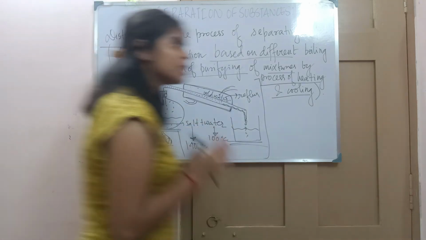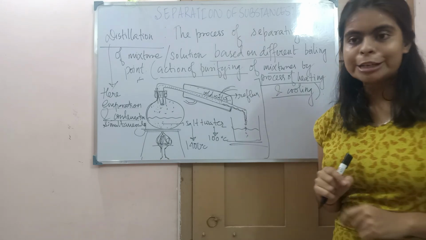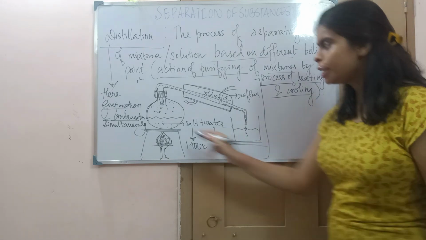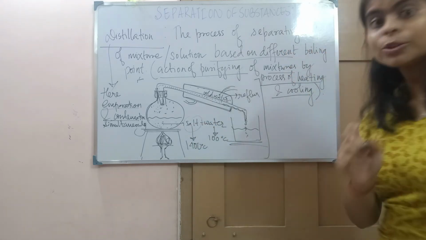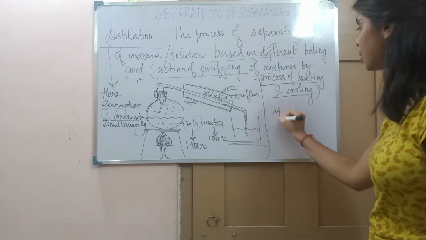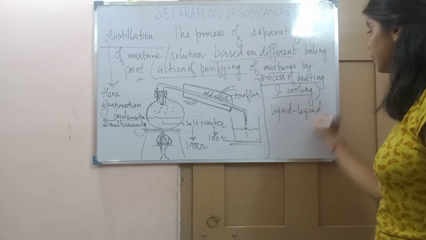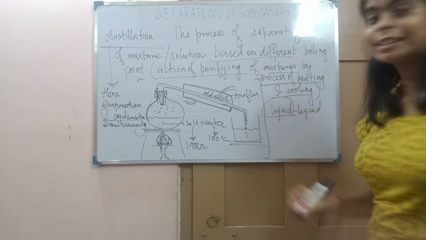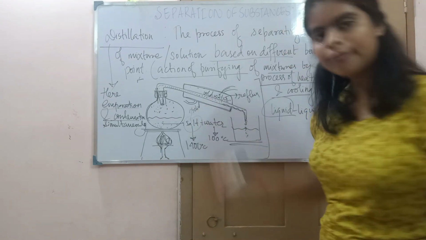But what are the advantages of distillation? The advantage of distillation is that not only can we separate salt plus water, we can also separate a liquid solution. Suppose the solute is in liquid state. Here the solute is in what state? Solid state, right?